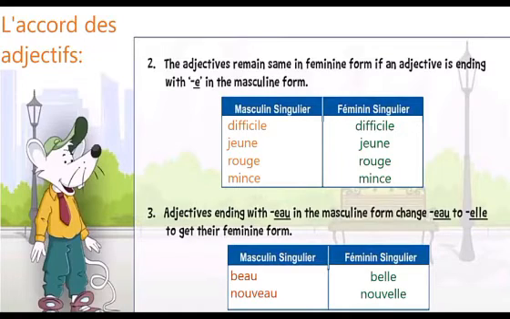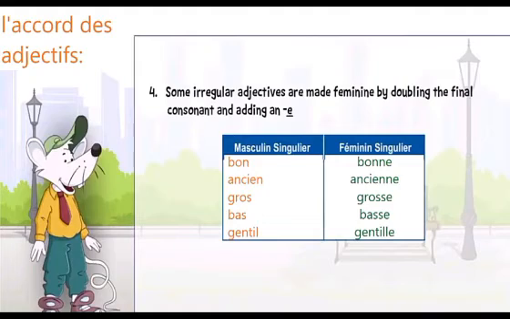Third, when the adjective is ending with eau in masculine form, then we remove eau from the end of the adjective and add elle in place of eau to make it feminine. Some irregular adjectives are made feminine by doubling the final consonant and adding an e. Just double the consonant and add an e at the end of the noun.